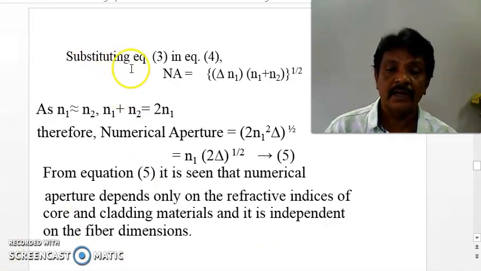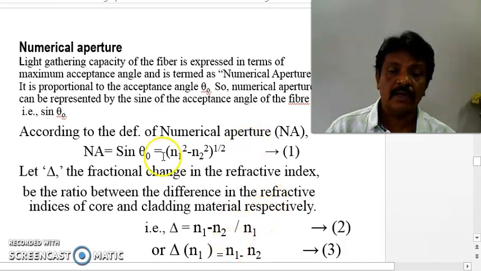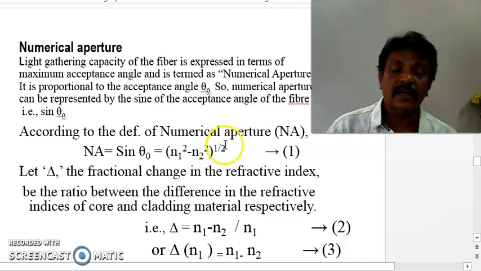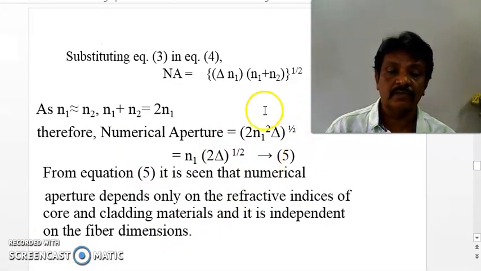So the numerical aperture is equal to (n1 square minus n2 square) whole power 1 by 2, which can be written as (n1 minus n2) into (n1 plus n2), so that we get this value.